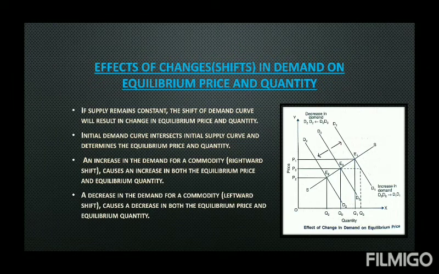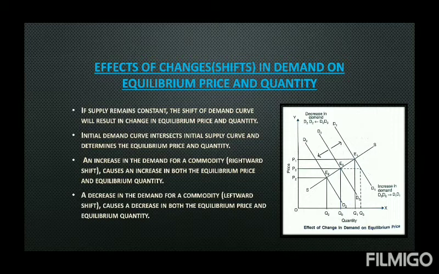Now let's discuss the effects of changes in demand on equilibrium, price and quantity. One after another we'll do both demand and supply. So we'll start with the first one, how the change in demand will affect the equilibrium, price and quantity. For that, this is a normal case where demand curve is downward sloping, D0, and supply curve is upward rising, SS. There is no change in supply, so in the diagram you can see there is only one supply curve. The demand curve and supply curve are intersecting at point E0, which will give you equilibrium price OP0 and quantity OQ0.